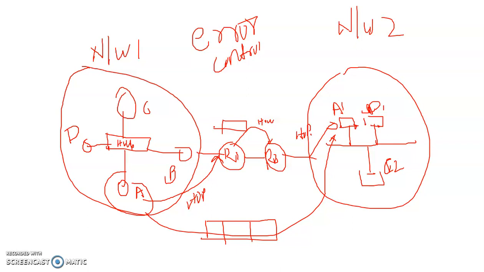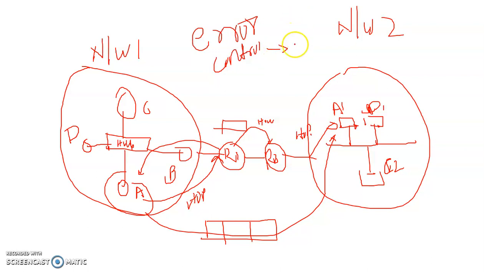It means some of the bits are lost in that frame. So this message is not correct. R1 will ask A to send this frame again to me. Some of the bits are lost, that's why it will request A to resend the frame. So an error control mechanism is used in the data link layer.